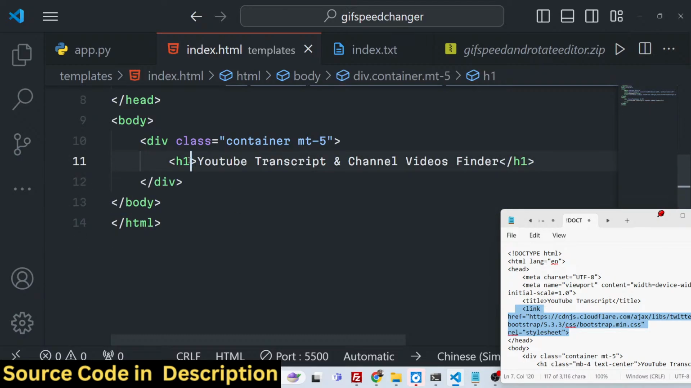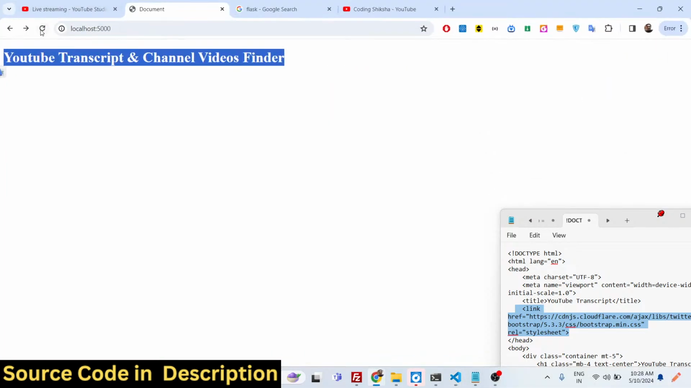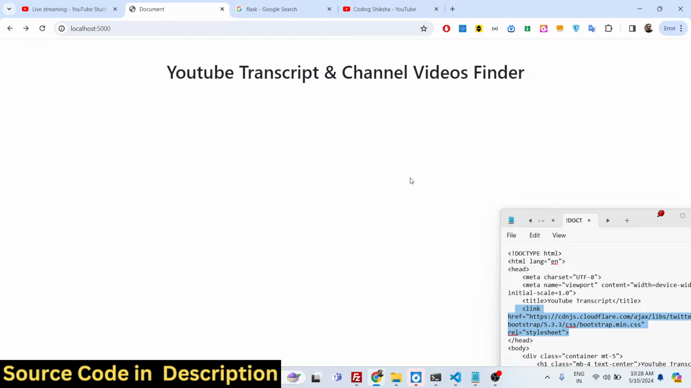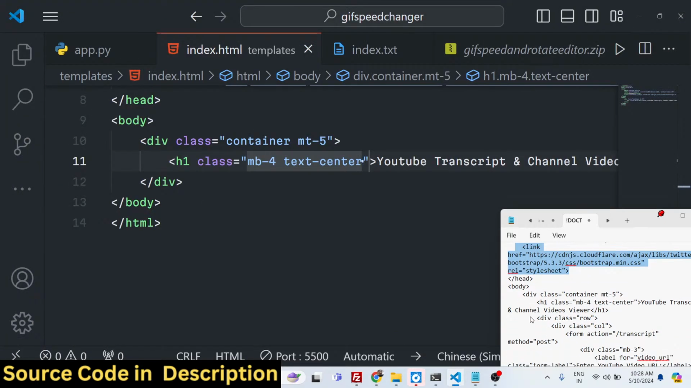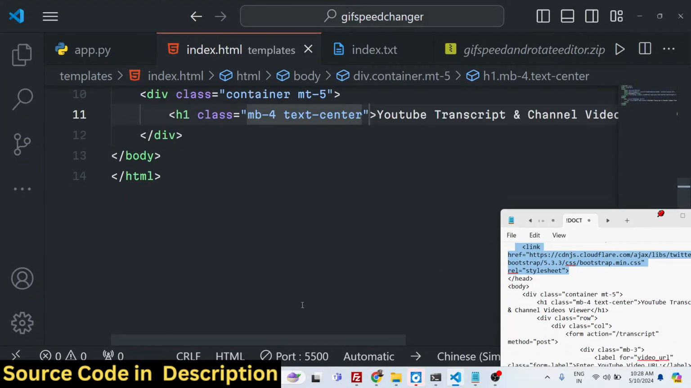So we will give it a text-center class, and mb-4, margin bottom 4. It will basically align this heading in the center position. You will see that. And now after this, what we need to do right here, we actually need to construct